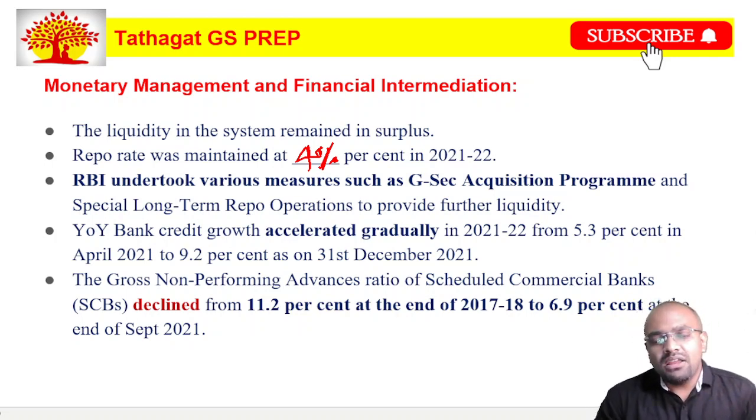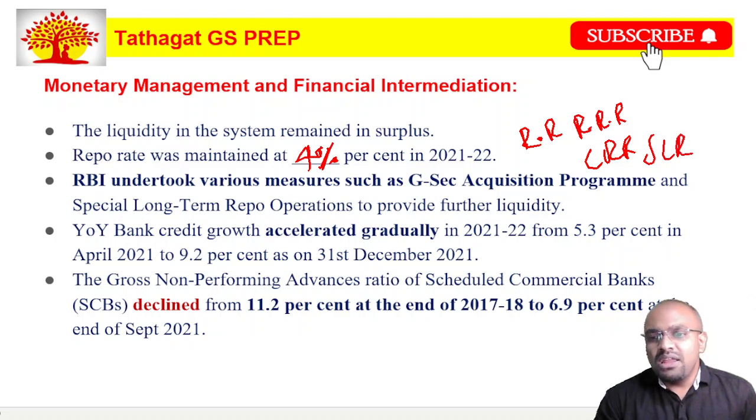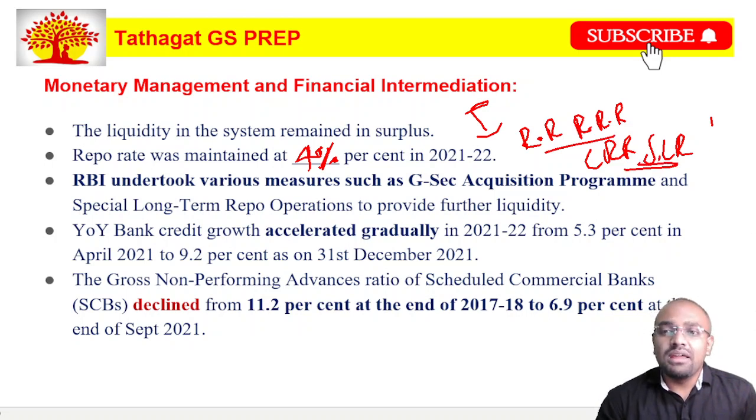And one thing I would like to tell you is, it may be the repo rate, the reverse repo rate, the cash reserve ratio, or the statutory liquidity ratio: if there is inflation in the economy, all these rates are going to be increased. If there is deflation in the economy, all these rates are going to be decreased.